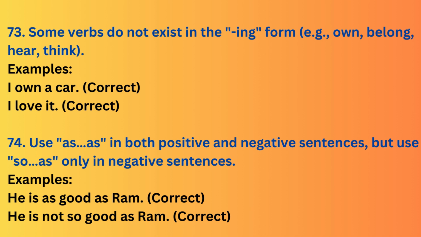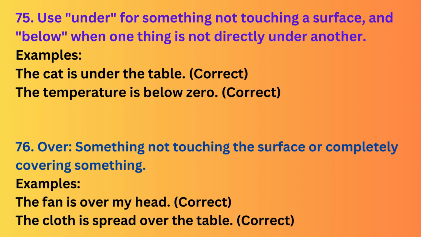Examples: he is as good as Ram. He is not so good as Ram. 75. Use under for something not touching a surface and below when one thing is not directly under another. Examples: the cat is under the table, correct? The temperature is below 0.